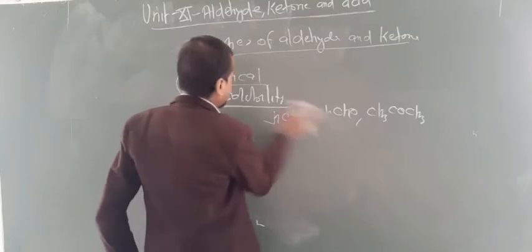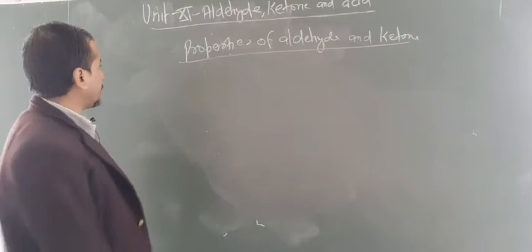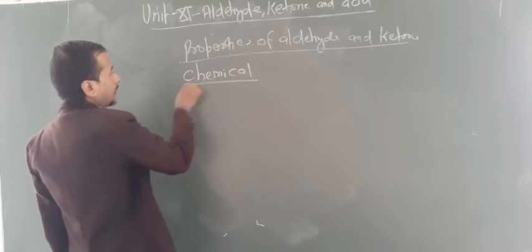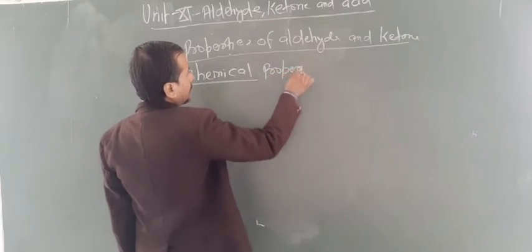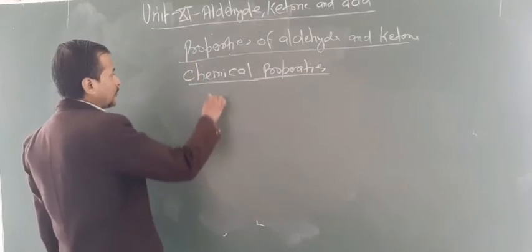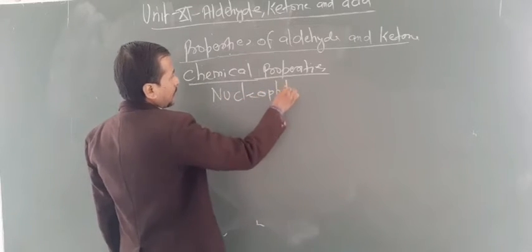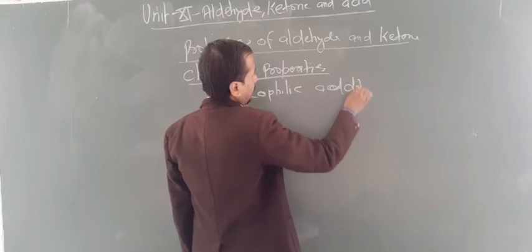Now let us focus on the chemical properties. The most important property of aldehydes and ketones is the nucleophilic addition reaction.